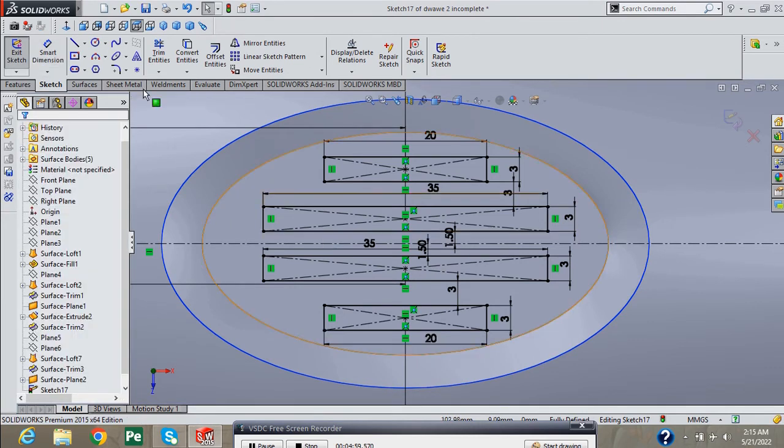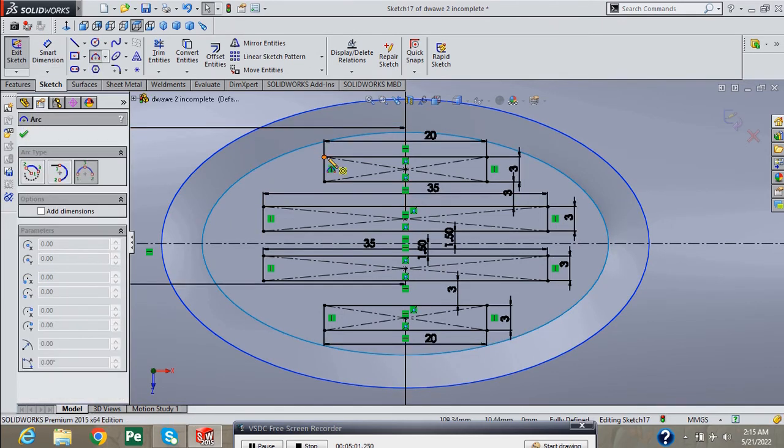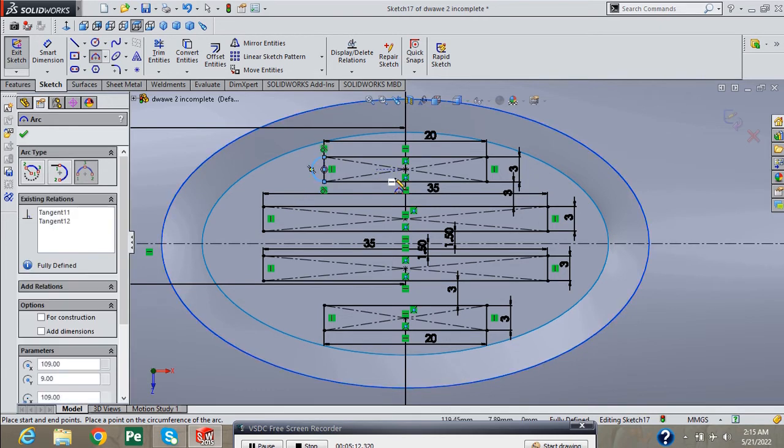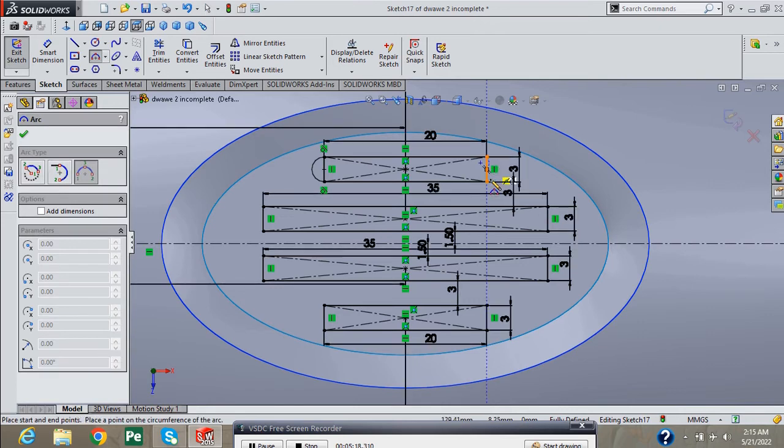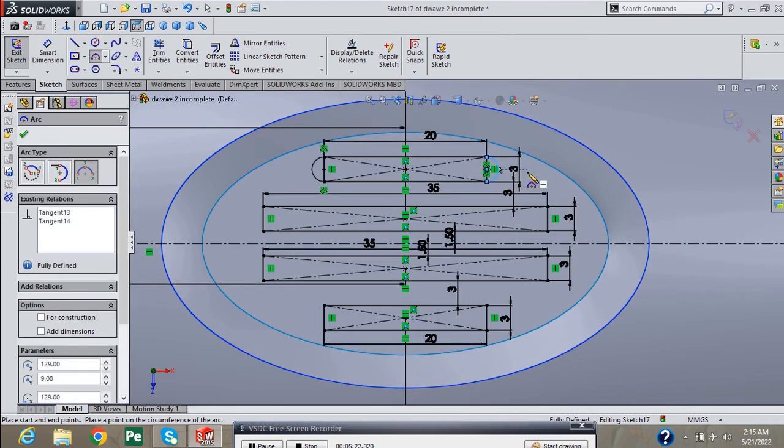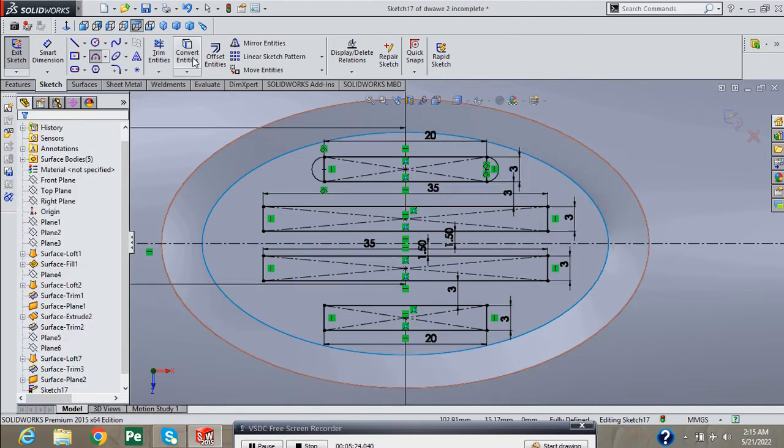Now select 3-point arc. Draw here a 3-point arc. Again select 3-point arc and draw here a 3-point arc.